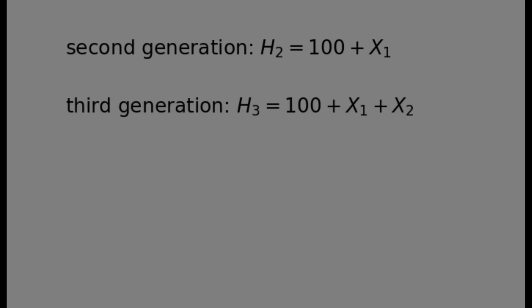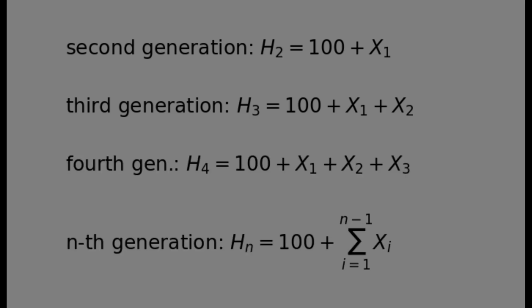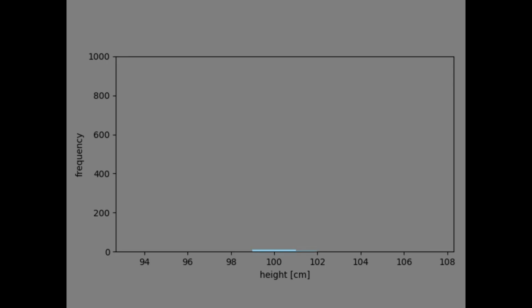The height of children in the third generation is 100 plus x1 plus x2, where x1 and x2 are independent measurements in the underlying distribution. In the fourth generation, it will be 100 plus x1 plus x2 plus x3. And in the nth generation, we can write the height of a child as the following sum. Finally, we can see that the conditions of the central limit theorem are truly fulfilled. If we let our simulation run, we get the following result, which after a certain amount of time looks quite bell-shaped.